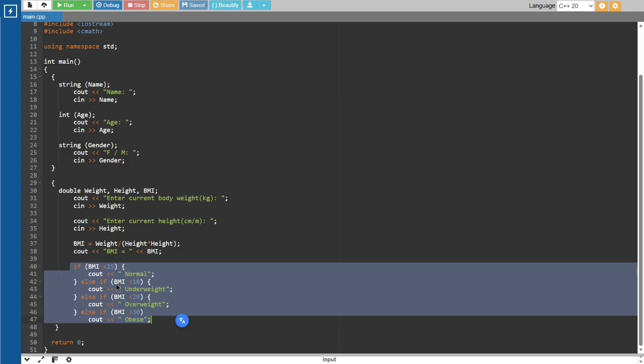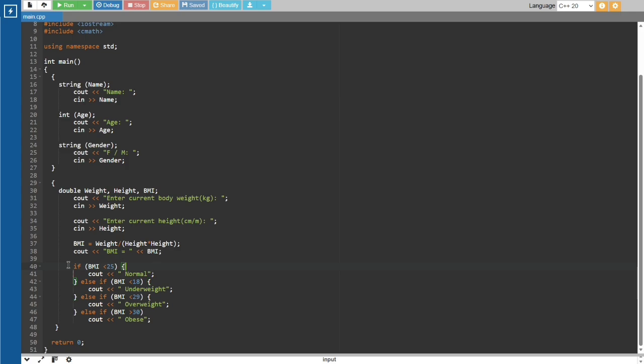Now this is the categorizing process, where we will use if and else if. For if, I start off with if in brackets, BMI under 25. BMI is the subject, under 25 is the number.